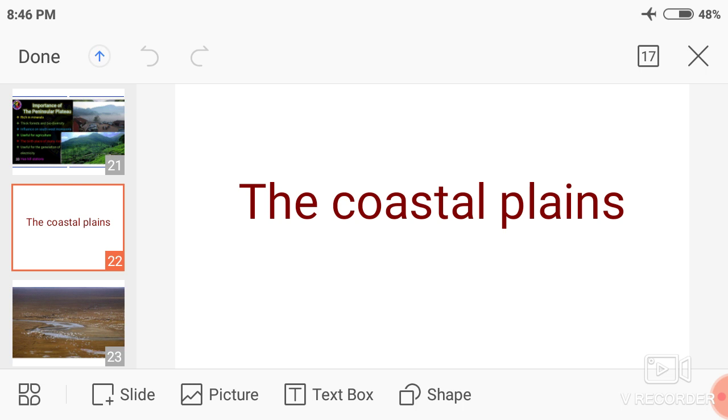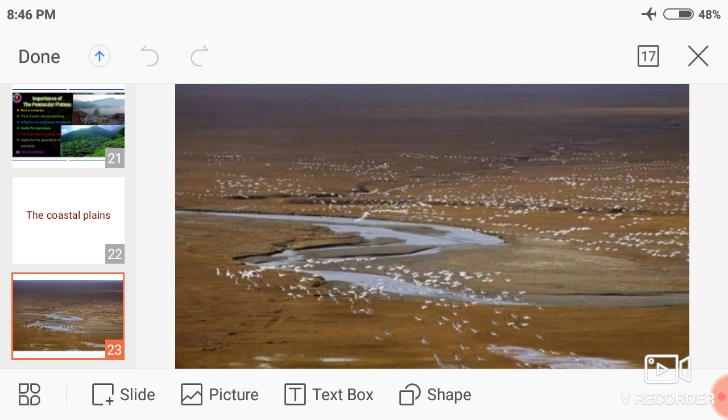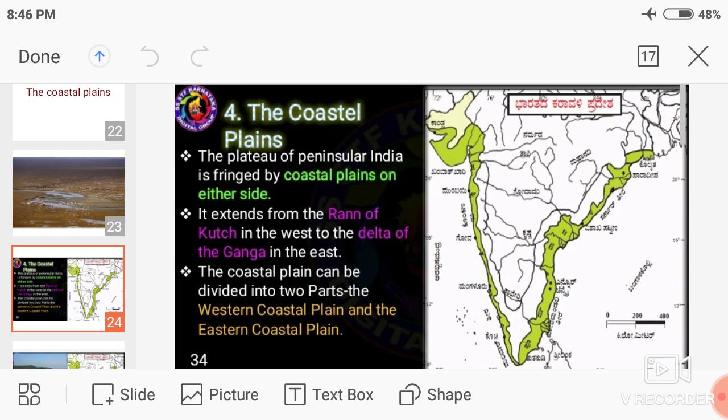The next we discuss is the coastal plains. The plateau of Peninsular India is flanked by coastal plains. Flanked means it is bordered. Understand? Bordered by coastal plains on either side.